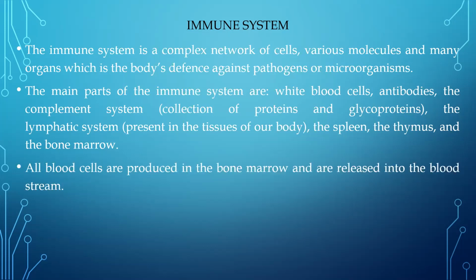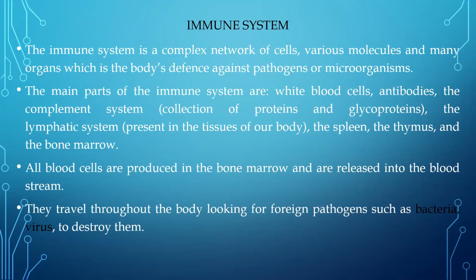Now, irrespective of the type of cells, all the blood cells are produced inside the bone marrow. Once they have been produced, they're released into the bloodstream. Now, once they're present in the bloodstream, what do they do? Since blood is flowing in the entire body, every inch of our body is going to have blood. So once these blood cells are released into the bloodstream, they will start flowing in all the parts of our body, and they will look for pathogens. Once they find a pathogen, they will try to kill the pathogen so that it cannot cause any infection. So that is the work of these immune cells. And these immune cells, the blood cells, are produced inside where? Again, inside the bone marrow. Then they are released into the blood.